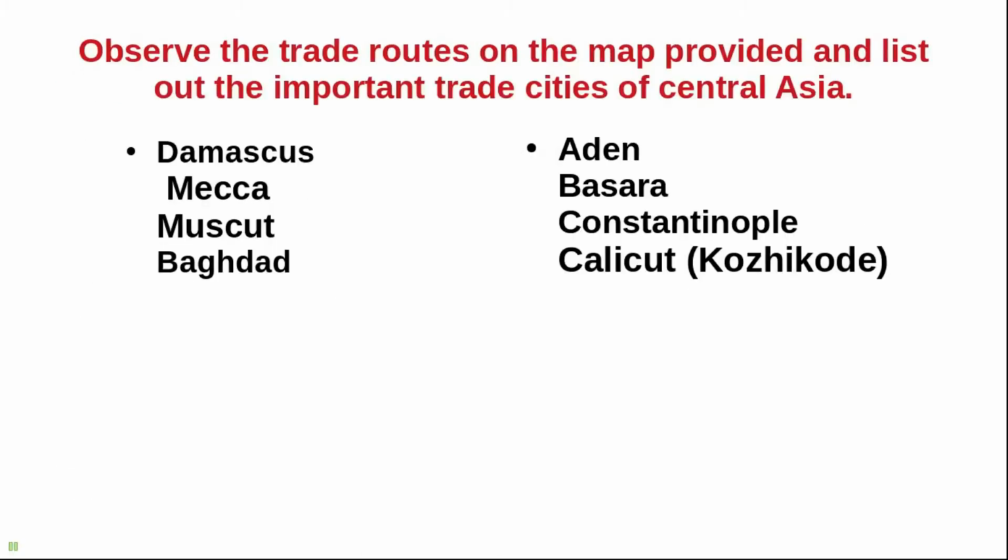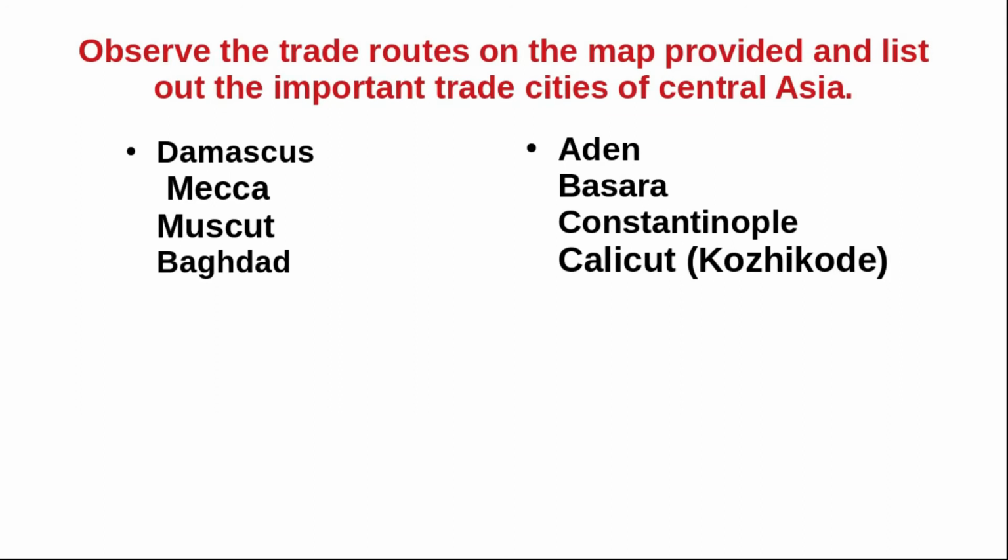Observe the trade routes on the map provided and list out the important trade cities of Central Asia: Damascus, Mecca, Muscat, Baghdad, Athens, Basra, Constantinople and Calicut.